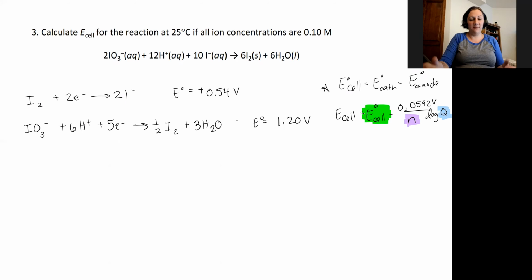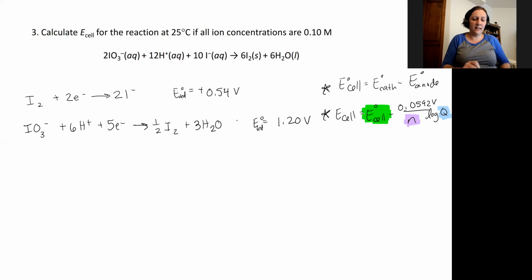We have to figure out our standard cell potential, and then we can use the Nernst equation to solve for our actual cell potential. I've gone ahead and separated out our reduction and oxidation, set up both of our half reactions, and given the reduction cell potential for each of them from our standard reduction potential chart.